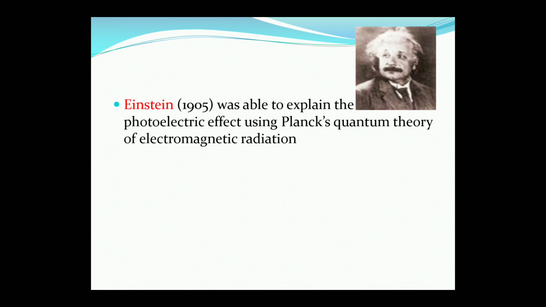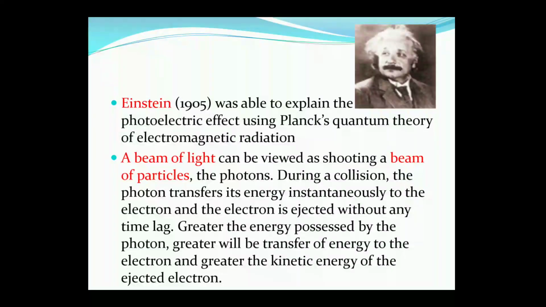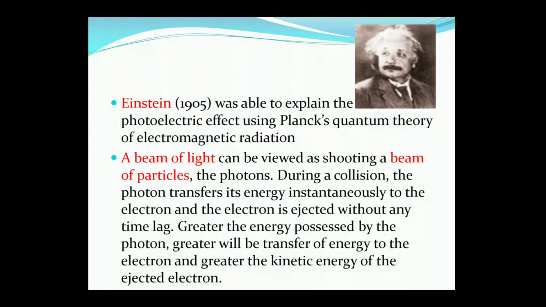After that, the scientist Einstein in 1905 was able to explain the photoelectric effect using Planck's quantum theory of electromagnetic radiation. Basically, he defined that a beam of light can be viewed as a shower of particles, that is, photons. During a collision, the photon transfers its energy instantaneously to the electron, and the electron is ejected without any time lag. So the greater the energy possessed by the photon, the greater will be the transfer of energy to the electron, and the greater the kinetic energy of the ejected electrons.